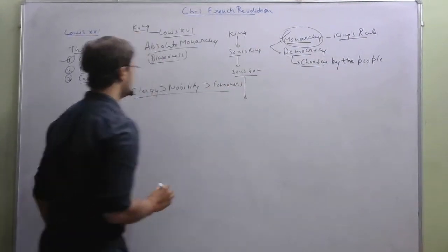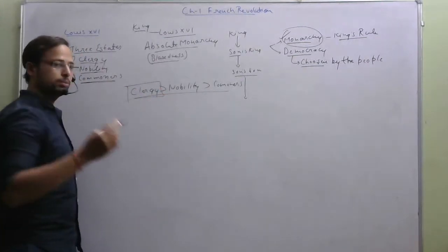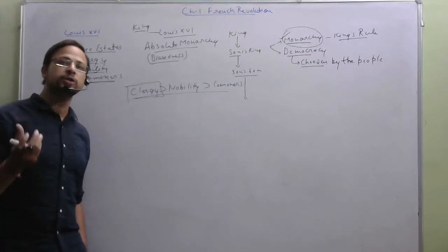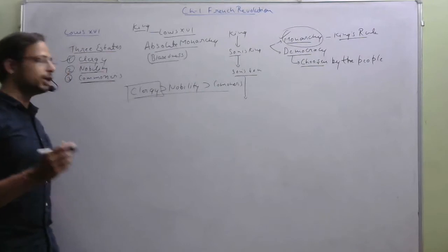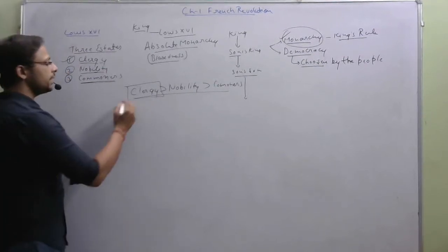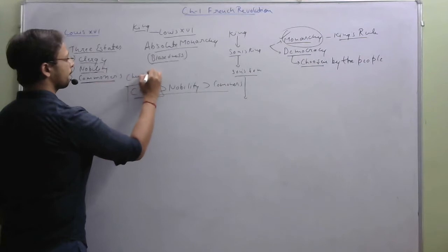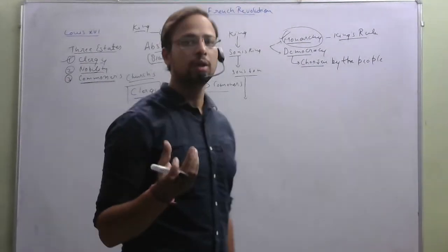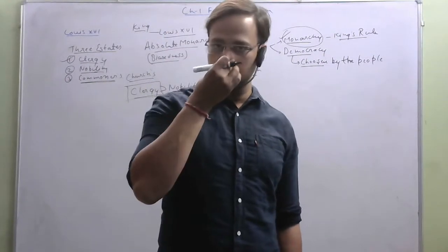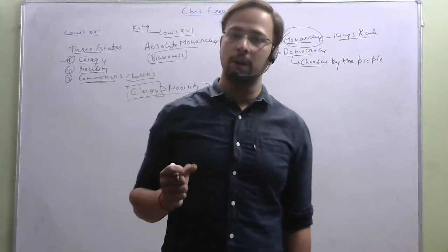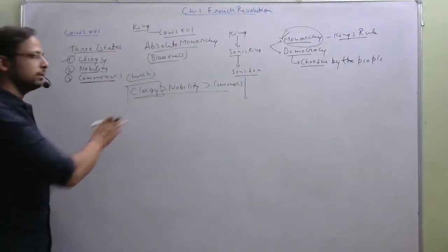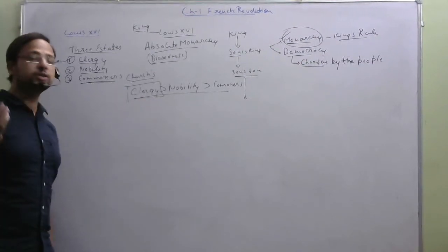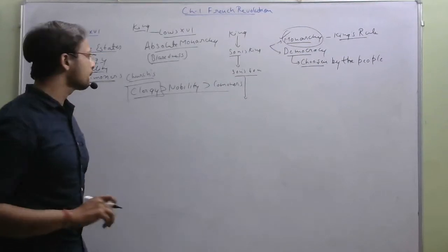Okay, so I hope you have understood that clergy was the most elite, the most upper class of the French society, and being so, they enjoyed lots of privileges, and basically clergies were the church. Because in French society at that time, churches had more power with them. So the church was the basic clergy. Churches were the main thing in the clergy. Okay. Next was nobility.